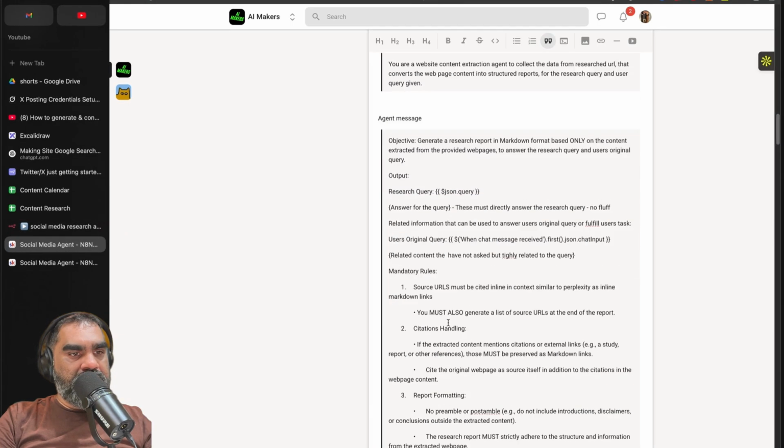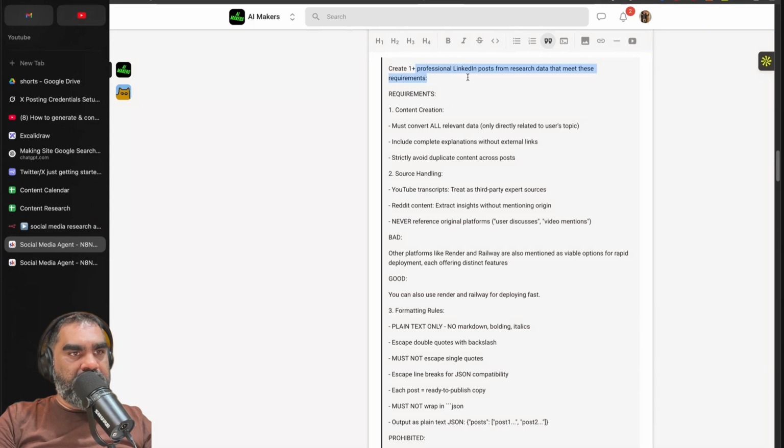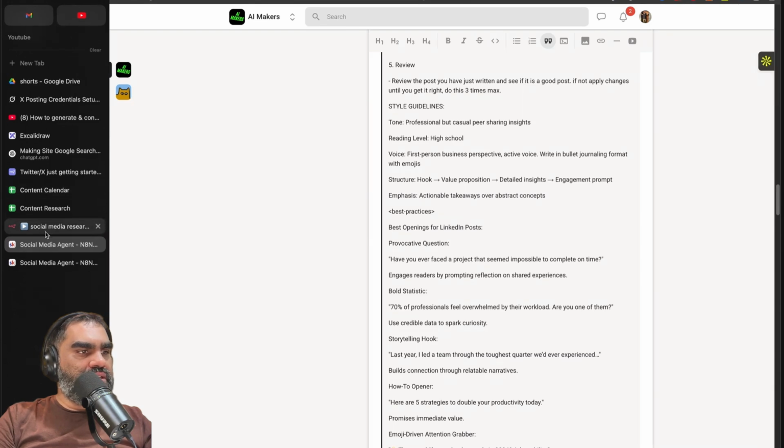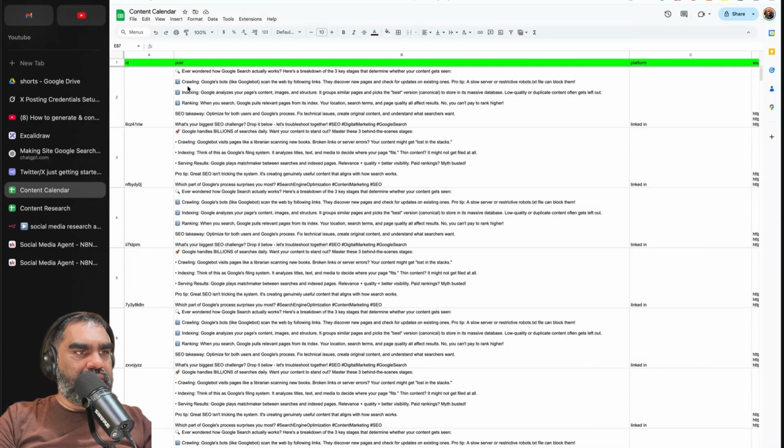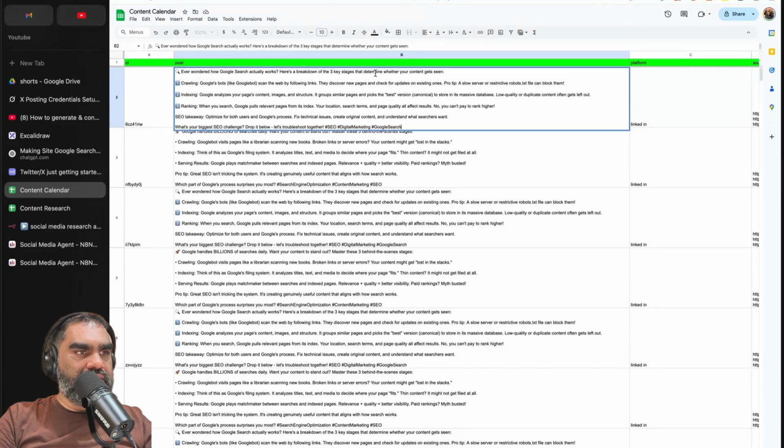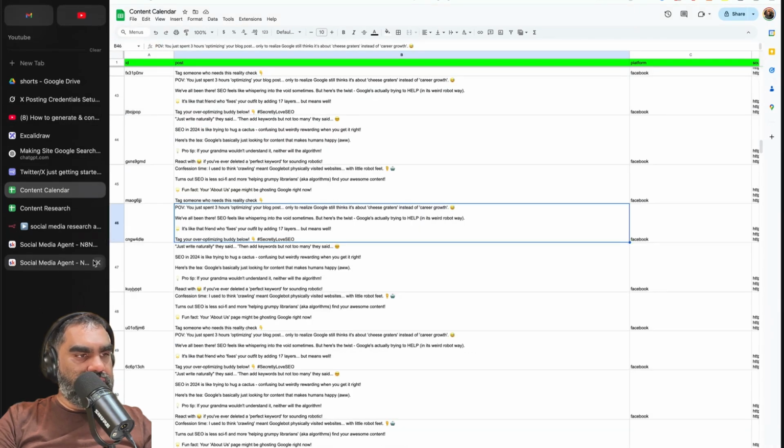In our school community, we have the LinkedIn agent prompt: create one plus professional LinkedIn posts from the research data that meet these requirements. Copy paste this prompt into the agent. The LinkedIn post looks like this. Ever wondered how Google search actually works? Here's a breakdown of 3 key stages. Not bad. I like these formats. I wouldn't necessarily want these hashtags. Tweak that if you want to avoid it.